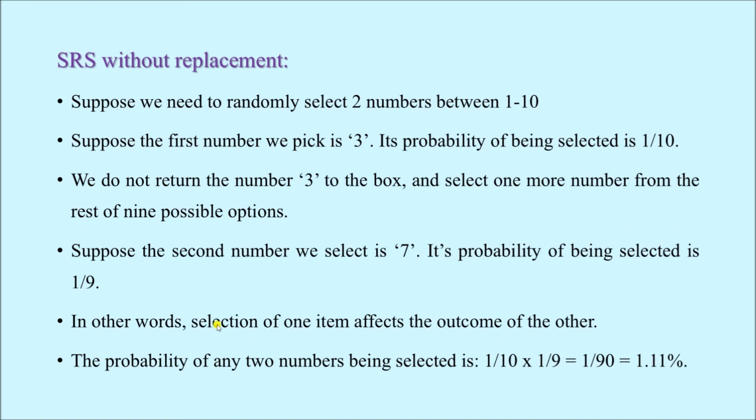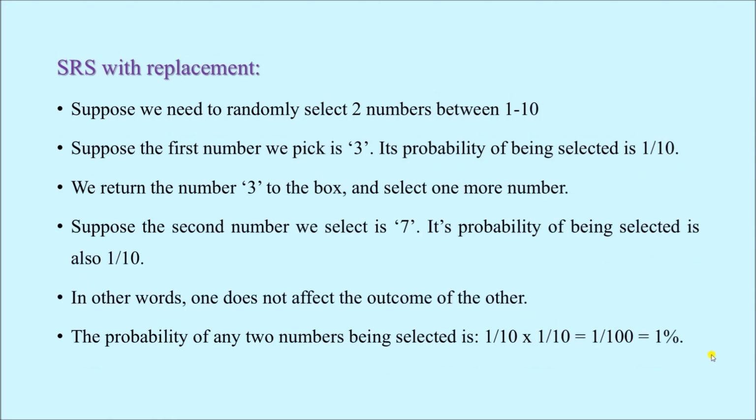So in other words, selection of one item affects the outcome of the other, because when one item is selected, the total number of options is reduced. The probability of any two numbers being selected is 1 by 10 into 1 by 9, that is 1 by 90, which is equal to 1.11%.